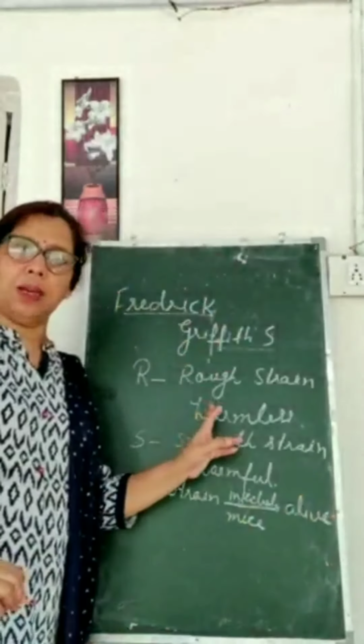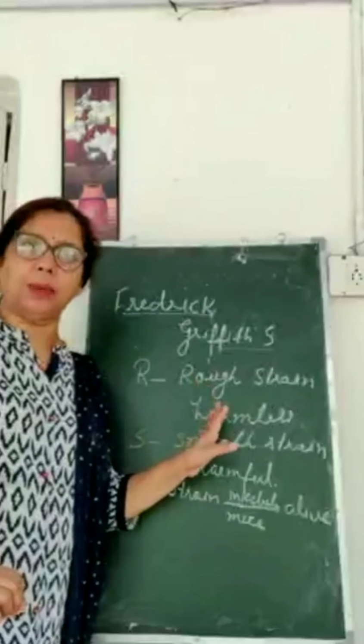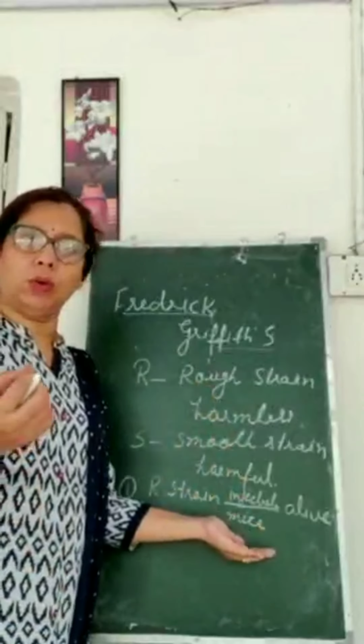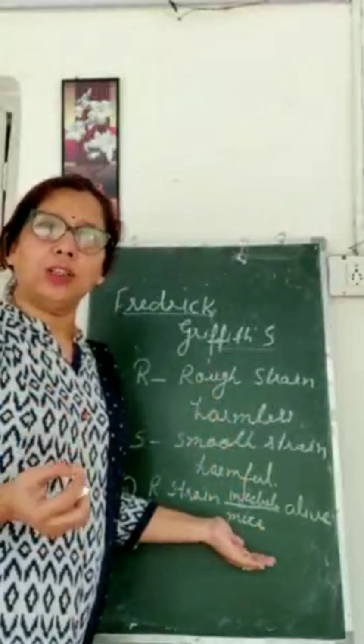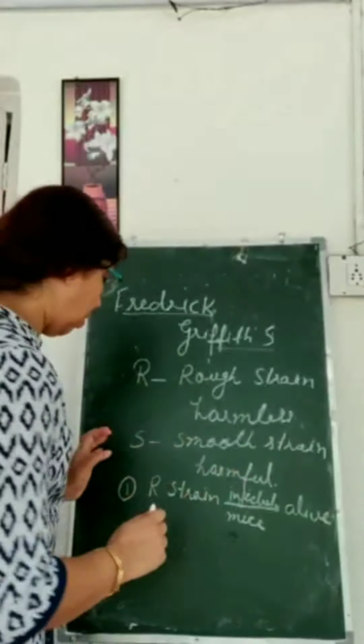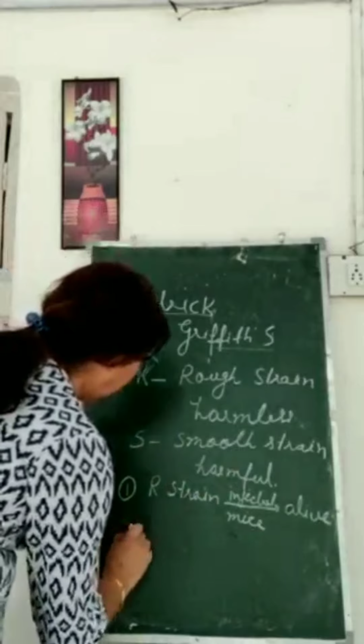Because the R strain is harmless, as we have said, ये harmless bacteria है. और जब ये हम mice में, चूहों में उनको inject किया, तो सारे चूहे जो थे वो alive थे, वो नहीं मरे थे और alive थे. Okay, what was the second experiment?